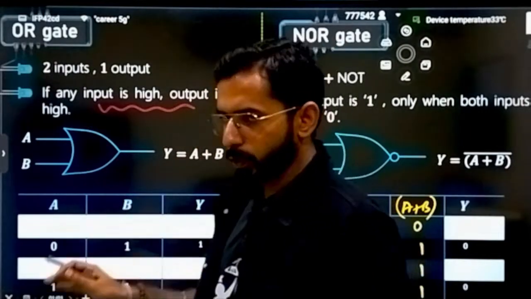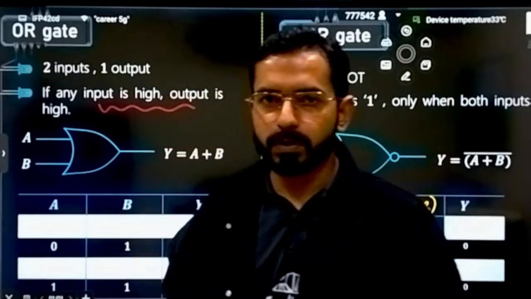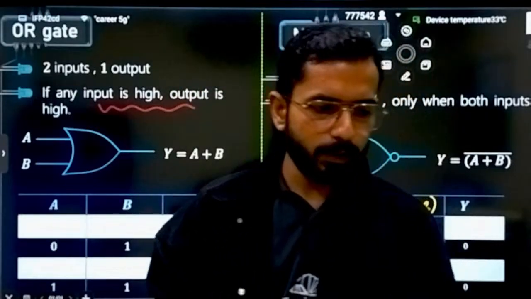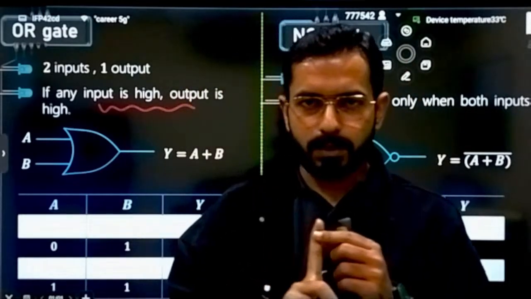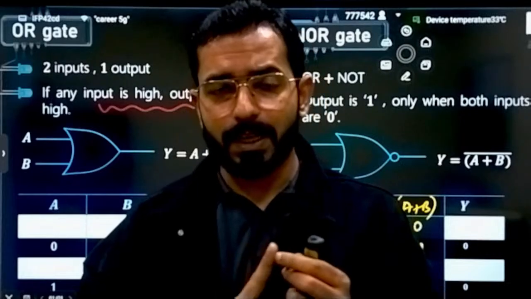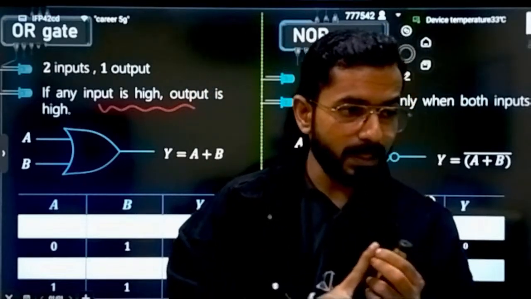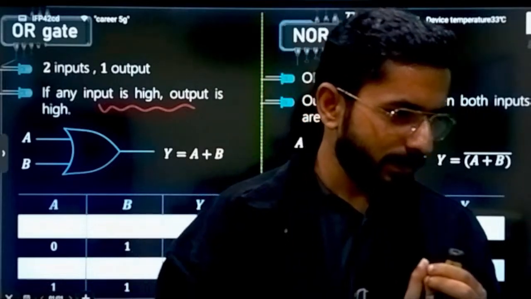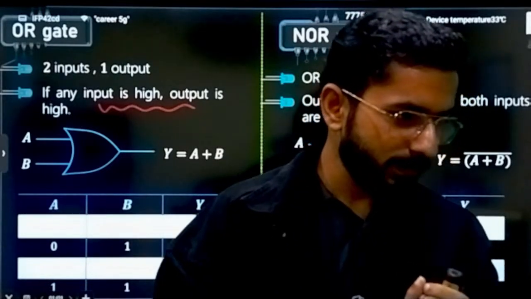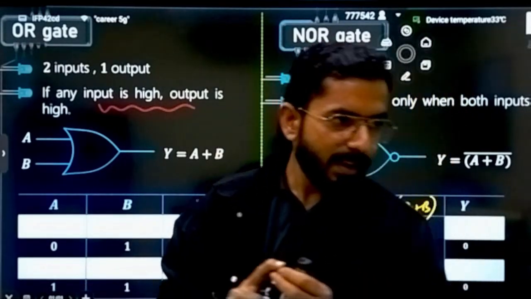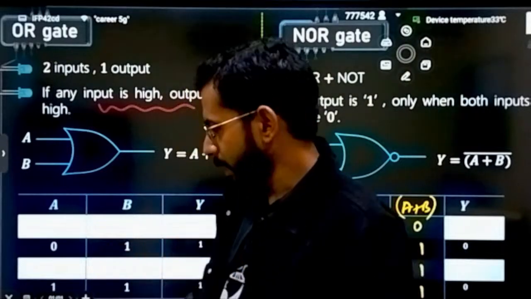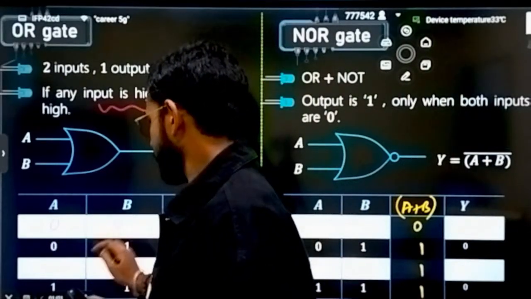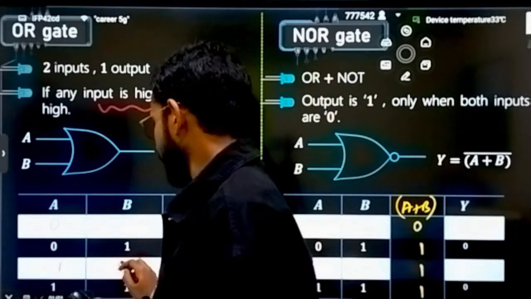For example, I've told you there will be 2 inputs. If there are 2 inputs, what are the probabilities? That means permutation and combination that you will be having. Either you are giving 0 0, either you will be giving 1 1, either you are giving 0 1, either you are giving 1 0. So there are 4 possibilities that you will be having. Now let's write all those 4 possibilities: 0 0, 0 1, 1 0, and 1 1.